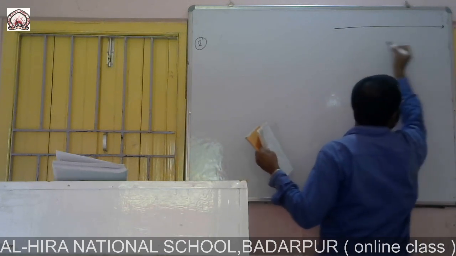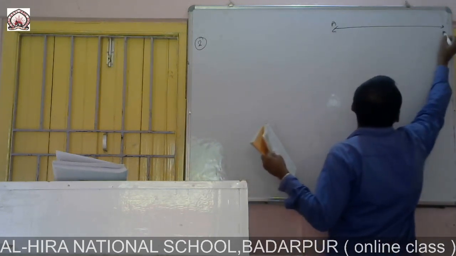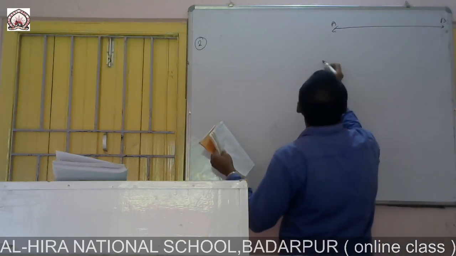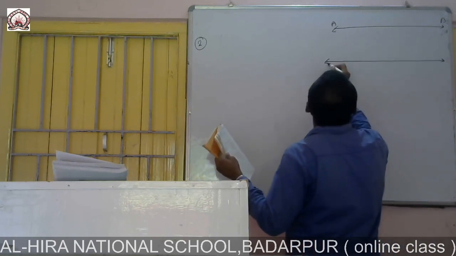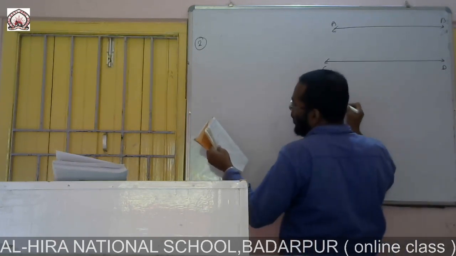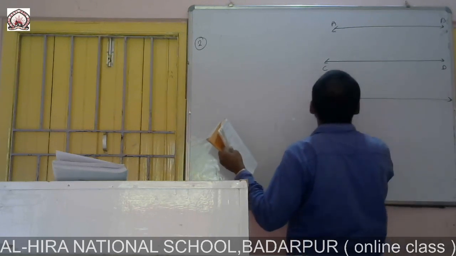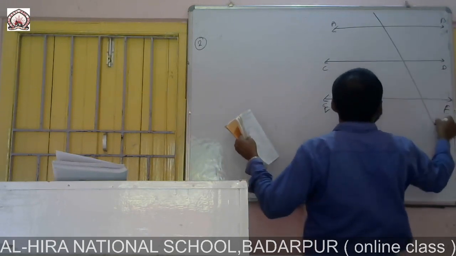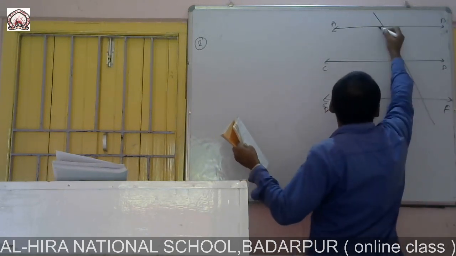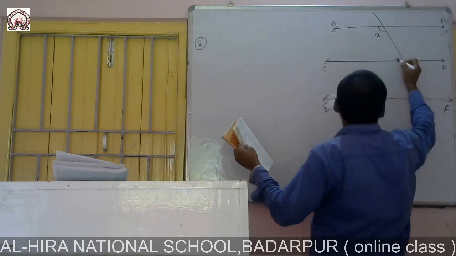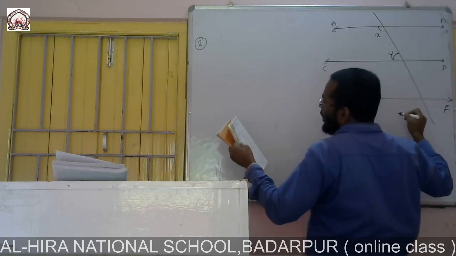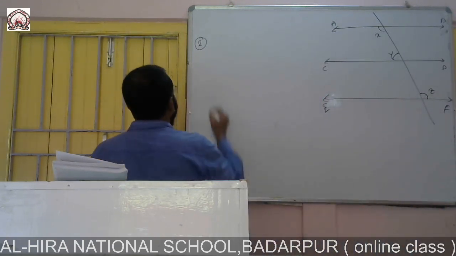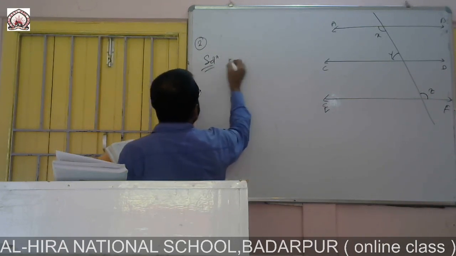One is AB, and then CD, and then EF, and one transversal is given, and this is given X, and this angle is Y, and this angle is Z. So solution, what is given?